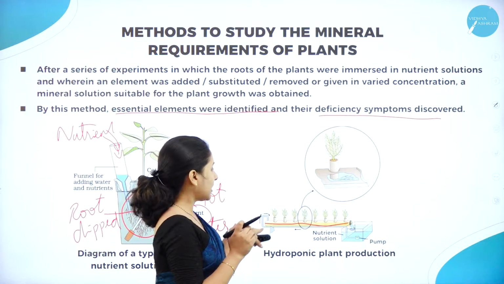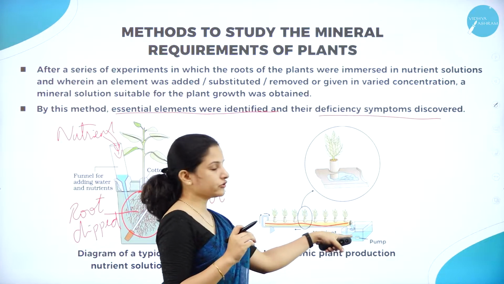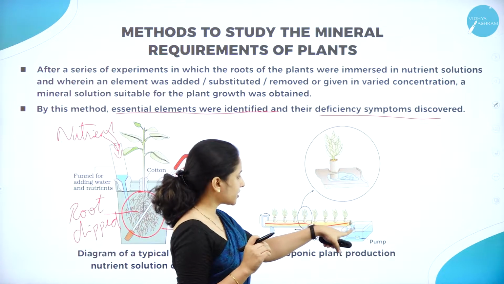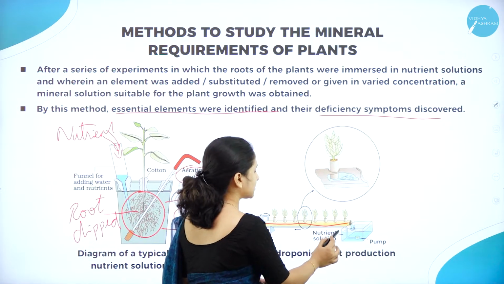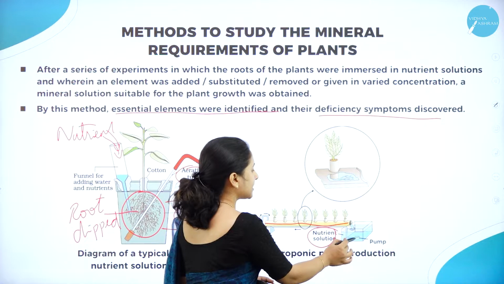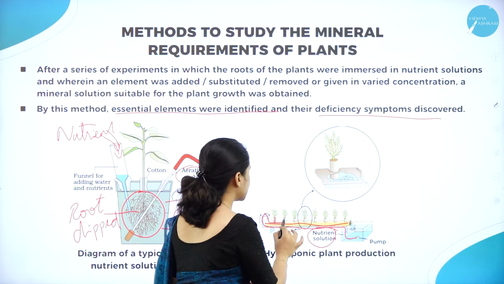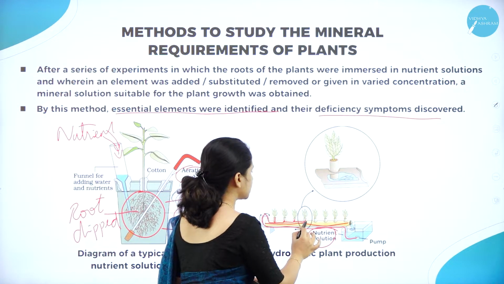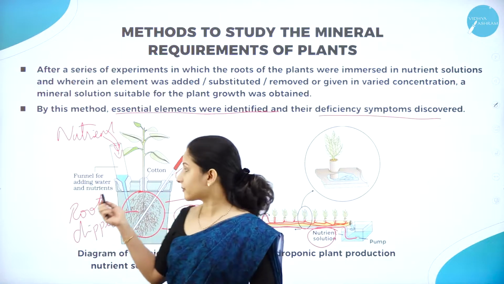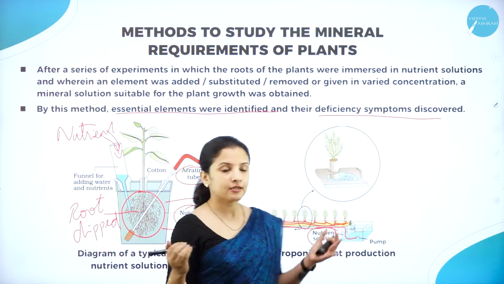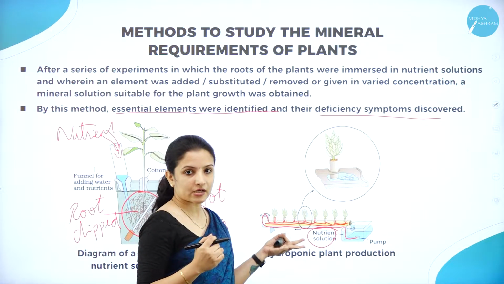And these are circulated with water. And along with that, nutrient solution is also put here. This nutrient solution is pumped. It will be connected to a tank which consists of the nutrient solution. It gets pumped and it will enter through this, passing through each of these plants. As the nutrient solution is passing, each of the plants will make use of it. So here only one plant can be grown, but on a large scale, the pipe method can be followed in order to grow a large number of plants.